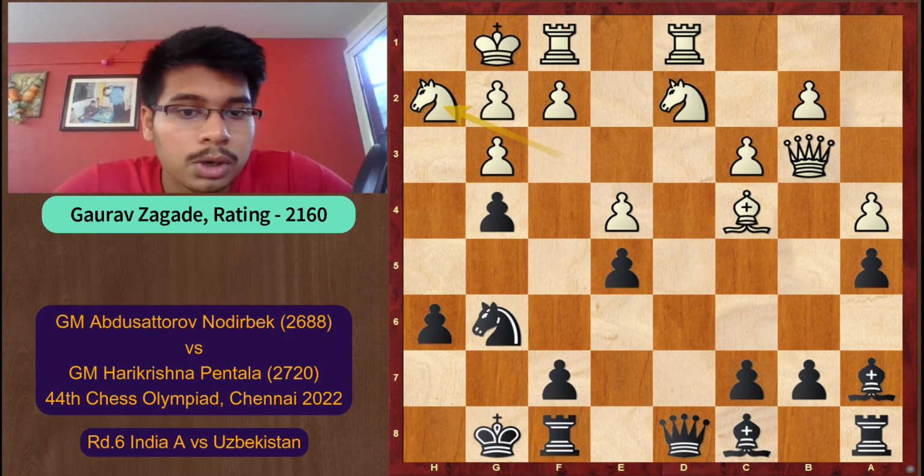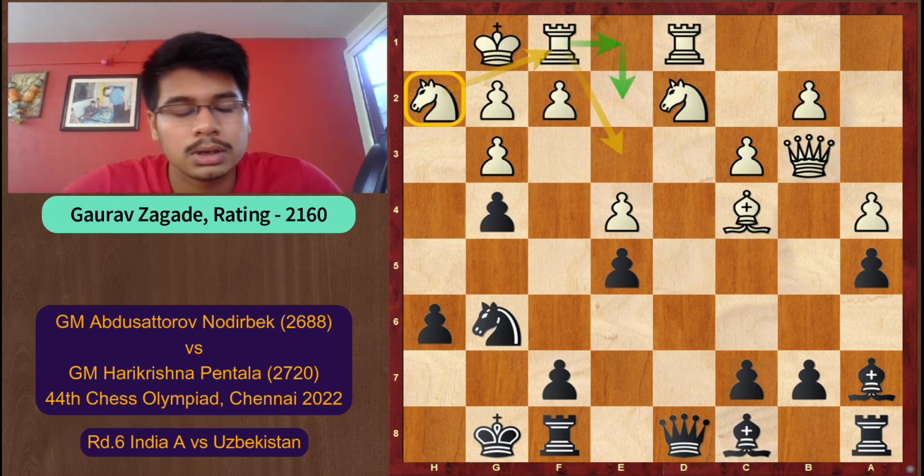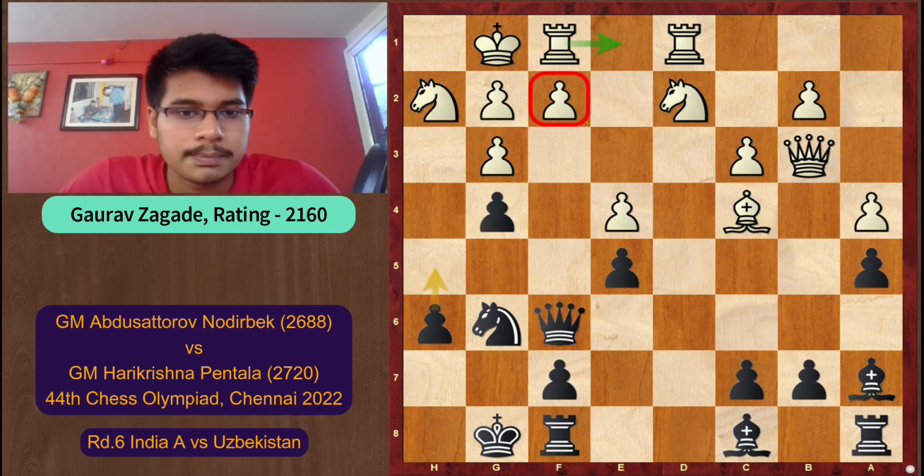Now again, if we think what white would like to do, we can see the plan for white: white wants to play rook e1, then he can play rook e2 defending the f2, and later on he can think to improve this knight on h2. So taking into account this plan, black's best move is the move queen f6. This prevents rook fe1, and later on black can continue with useful moves like h5 and all.